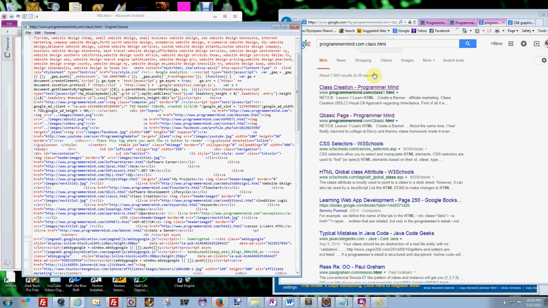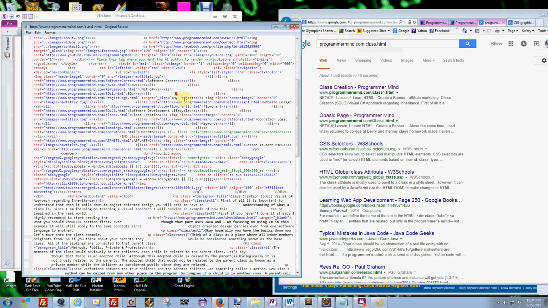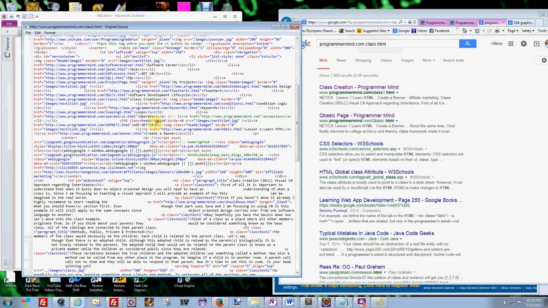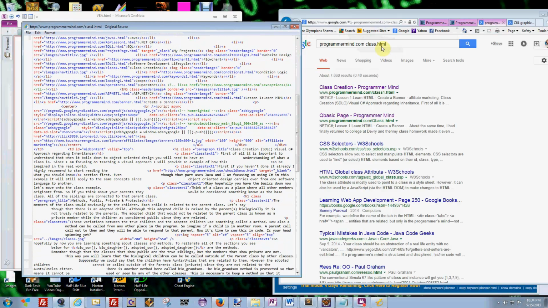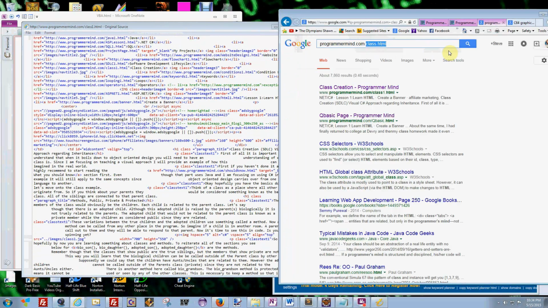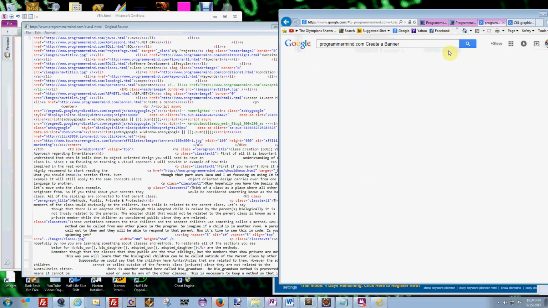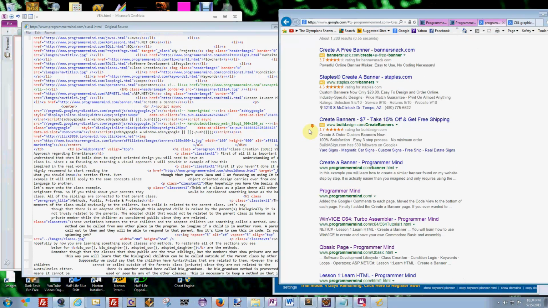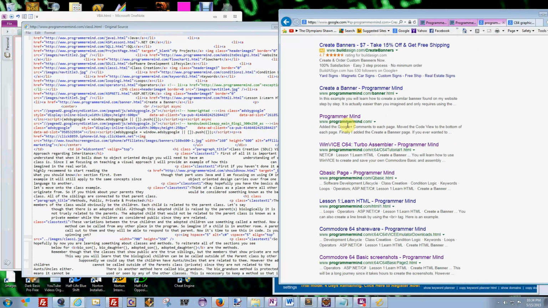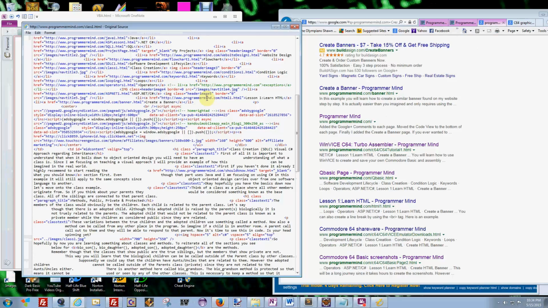And it'll go down here and it'll start scanning my web page. So I might be able to make this Google here work for me. If I just go ahead and type in something that's maybe non-competitive, maybe just create a banner, that'll probably pop right up. Just to show you how it works. Create a banner. It should pop up here somewhere. Unless we have, yep, there I am, Programmer Mine. So see how it found, instantly it found create a banner. I used that because I knew that was kind of a low competitive keyword.